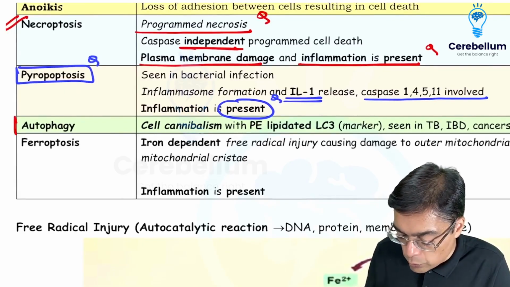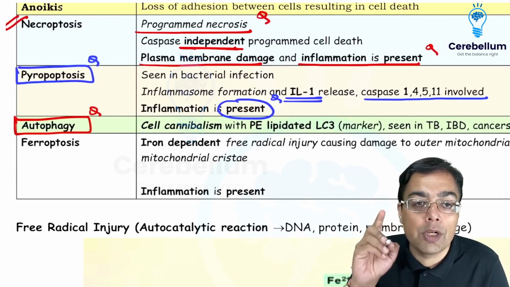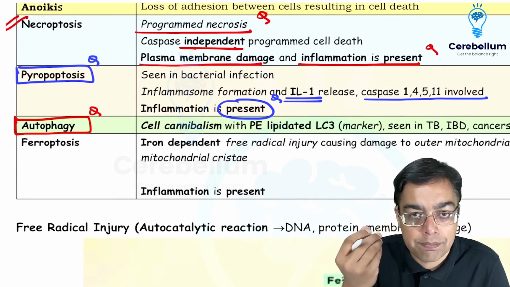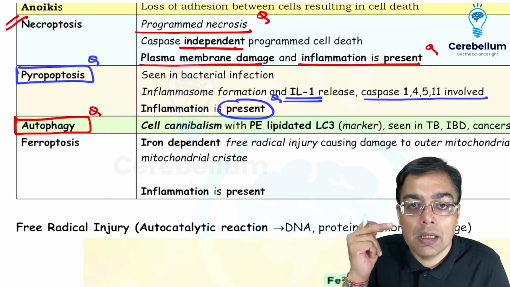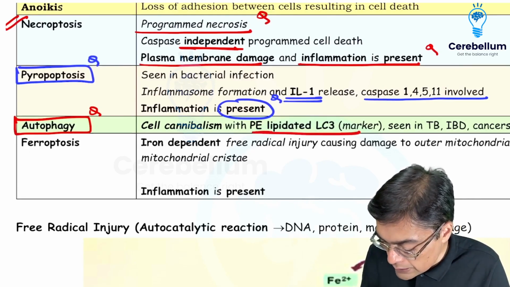Autophagy, if you remember, was asked to you as an exam question. This was derived from the INICET 2023. Autophagy means self-eating of the cell. That means cell cannibalism. It is going to be associated with phosphatidylethanolamine lipidated LC3, which is light chain 3, as a marker. So that's an important thing.